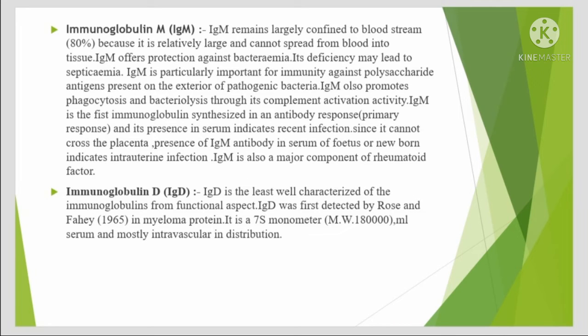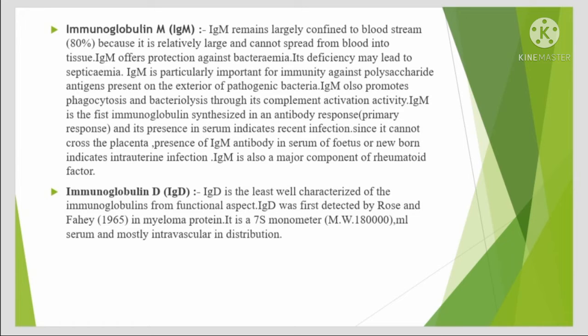IgM remains largely confined to blood serum, about 80%, because it is relatively large and cannot be separated from blood into tissue. IgM offers protection against bacteremia. Its deficiency may lead to septicemia. IgM is particularly important for immunity against polysaccharide antigens present on the exterior of pathogenic bacteria. IgM also promotes phagocytosis and bacteriolysis through its complement activation activity.